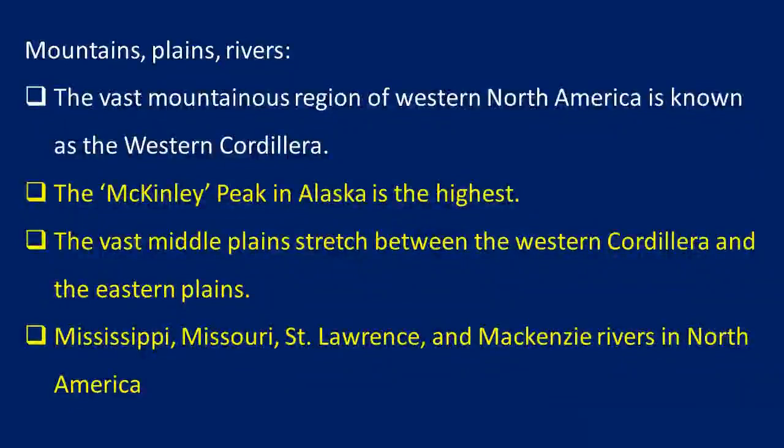The vast middle plains stretching between the Western Cordillera and the Eastern Plains are very important for agriculture. Mississippi, Missouri, St. Lawrence, Mackenzie are the important rivers that we can find in North America.